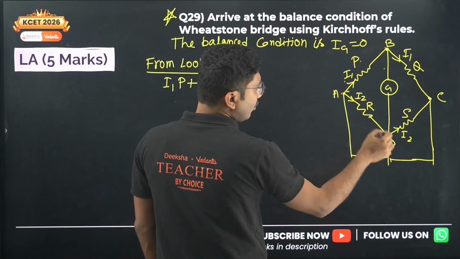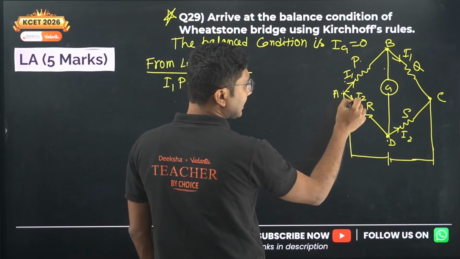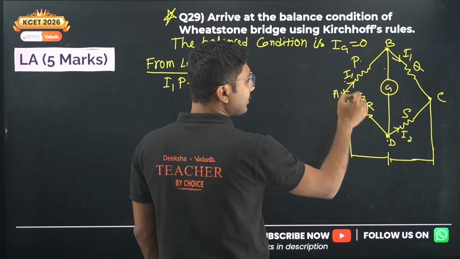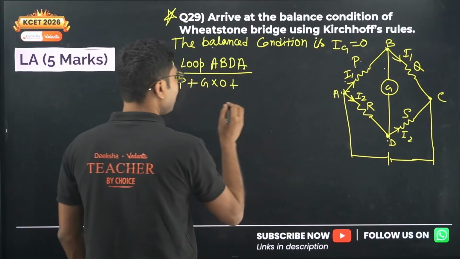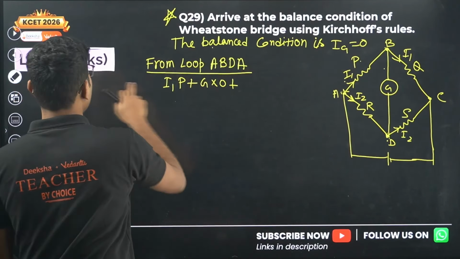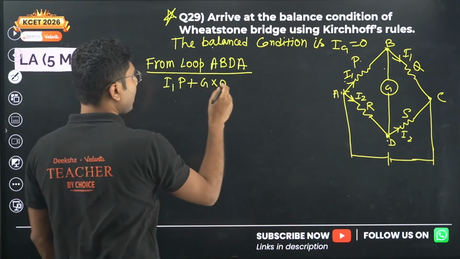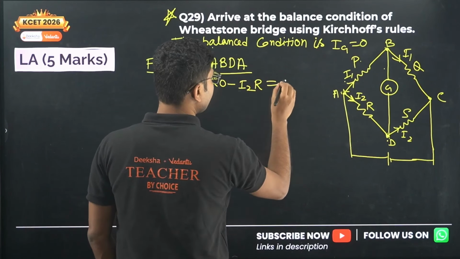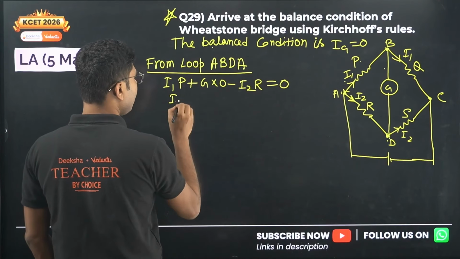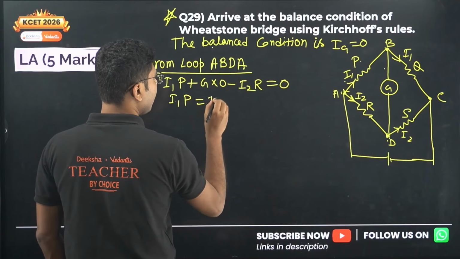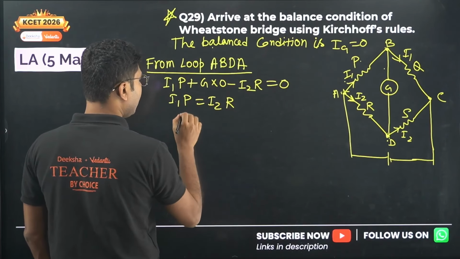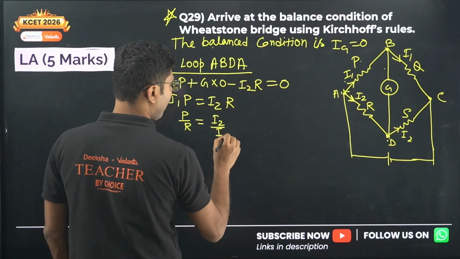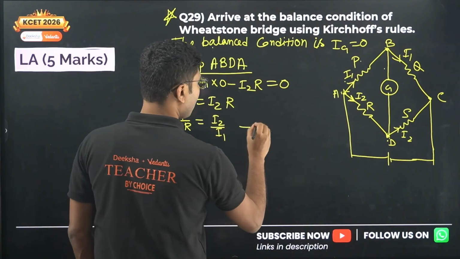When we go from D to A, the current goes in this direction, but our loop is moving in a circular way, so this is opposite to the direction of the current. That means it will be minus I2 into R, and that equals 0. So I1P equals I2R, or P by R equals I2 by I1. This is our equation number 1.